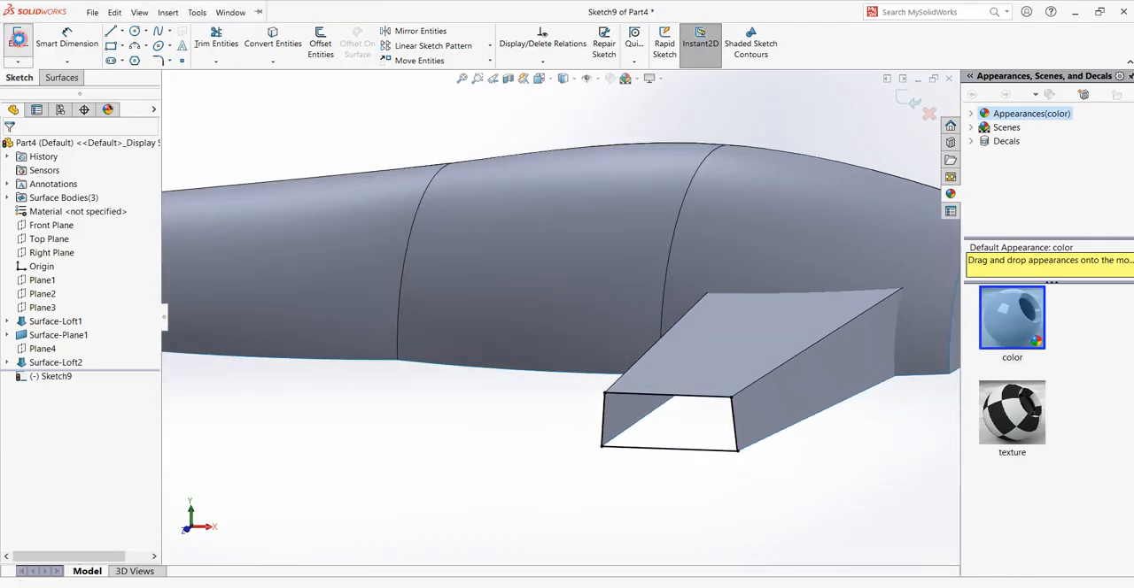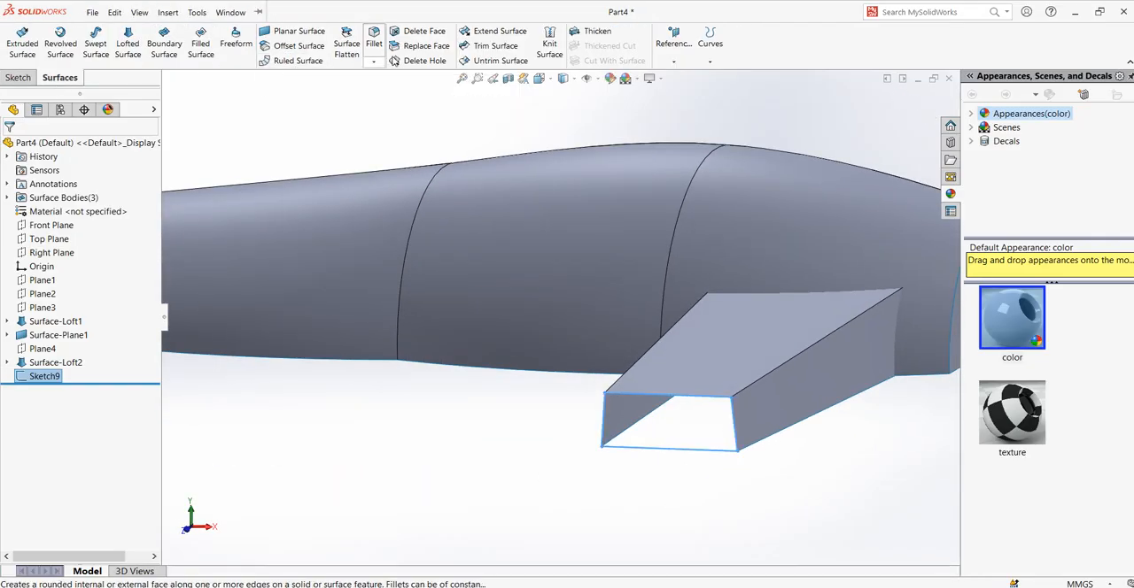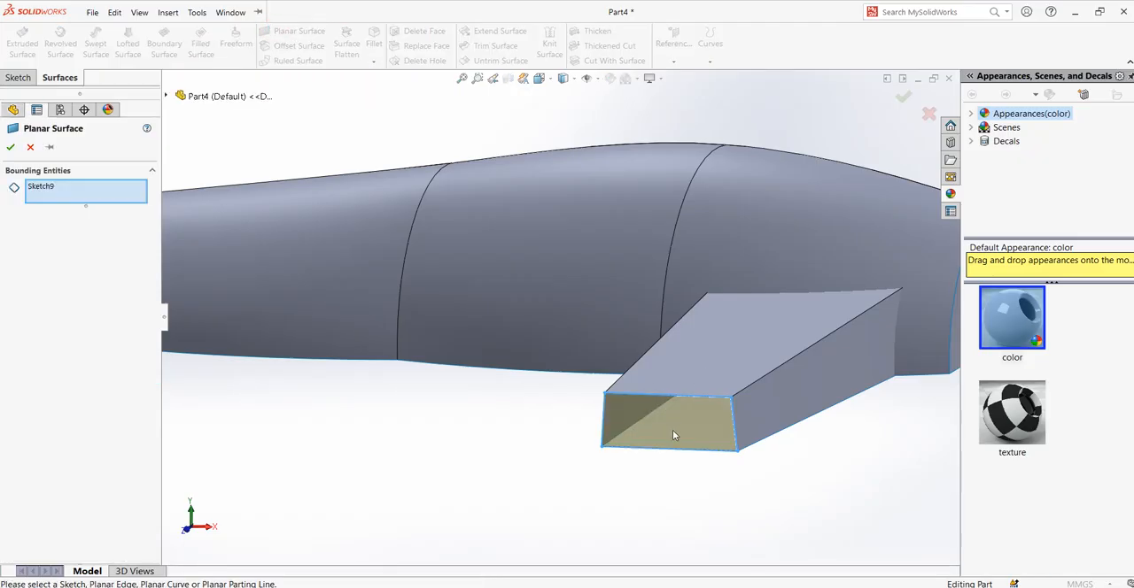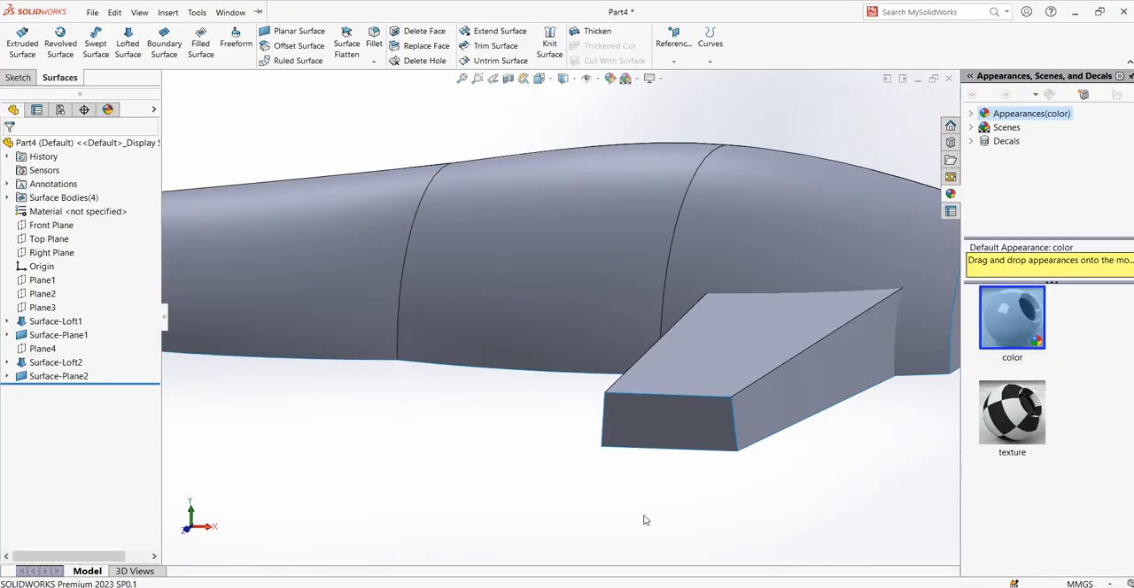I exit, and I go to surface and click on planar surface. Automatically it searches for the closest sketch, and it makes a surface in the closest sketch. Say okay. It's done.